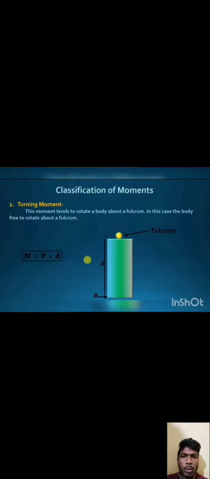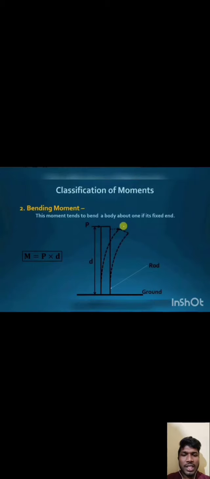Turning moment: this moment tends to rotate a body about a fulcrum. In this case, the body is free to rotate about a fulcrum, that is, the moment is given as M equals P into d. Here d is the distance and P is the force on the particle.